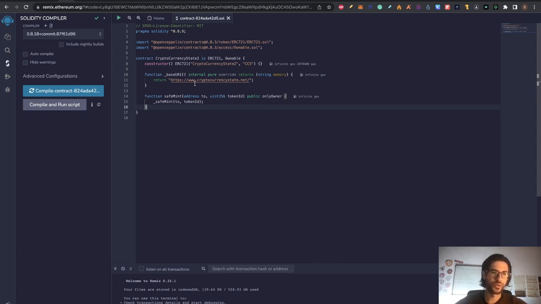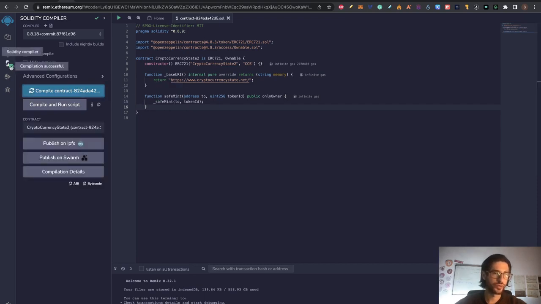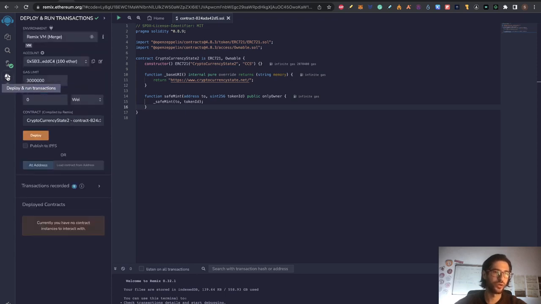So once this opens, without touching anything else, click here on compile contract. After you compile the contract, here you can see on this icon, if you leave it a second, it says deploy and run transactions. So after you compile the contract, go there, deploy and run transactions.